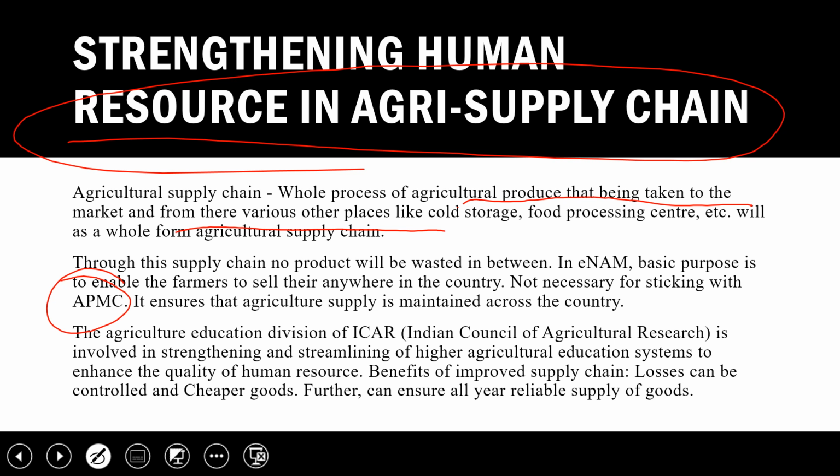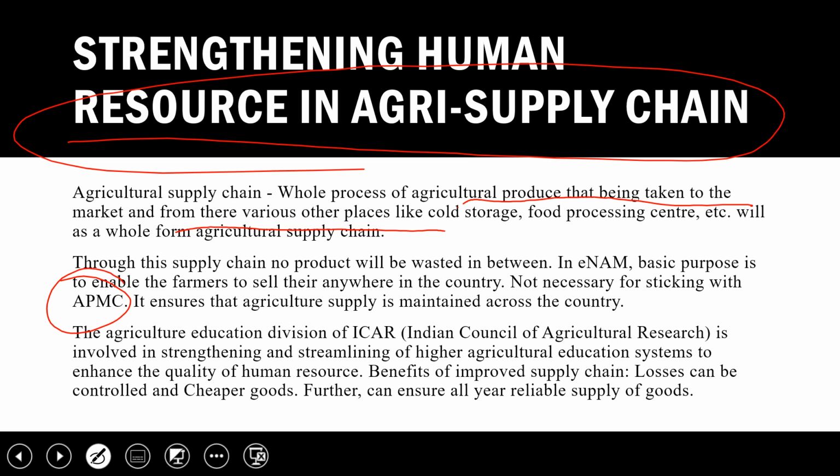They can click a picture of their produce and upload it on the ENAM portal, and ultimately wholesale buyers from all over India will click on it, like an online Flipkart and Amazon kind of app where they will buy it, and logistics will be taken care of, and the farmer can sell their product to that place. Like farmers of Bihar are selling the product in Assam, in Delhi.